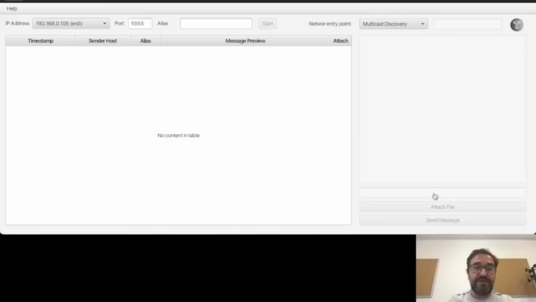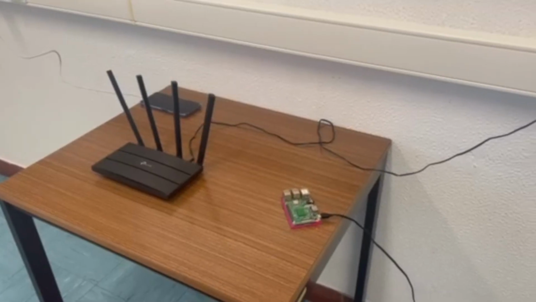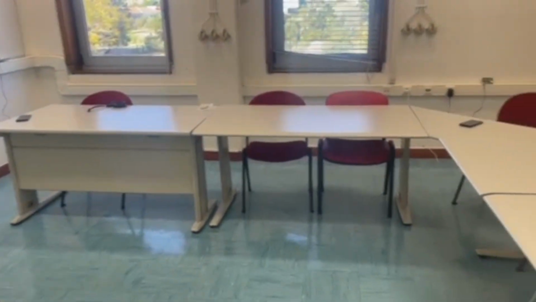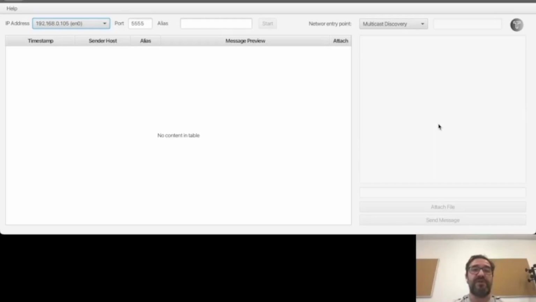So what you see here is our Java application for laptops. Before starting the application in my laptop, I already set up in this room a set of devices. In particular, we have 4 Raspberry Pis and we have 5 mobile devices, all of them running the TaRDIS Simple Messaging app. And I also have an Android tablet next to me that is not yet running the application that I will use in the next segment of the demo.